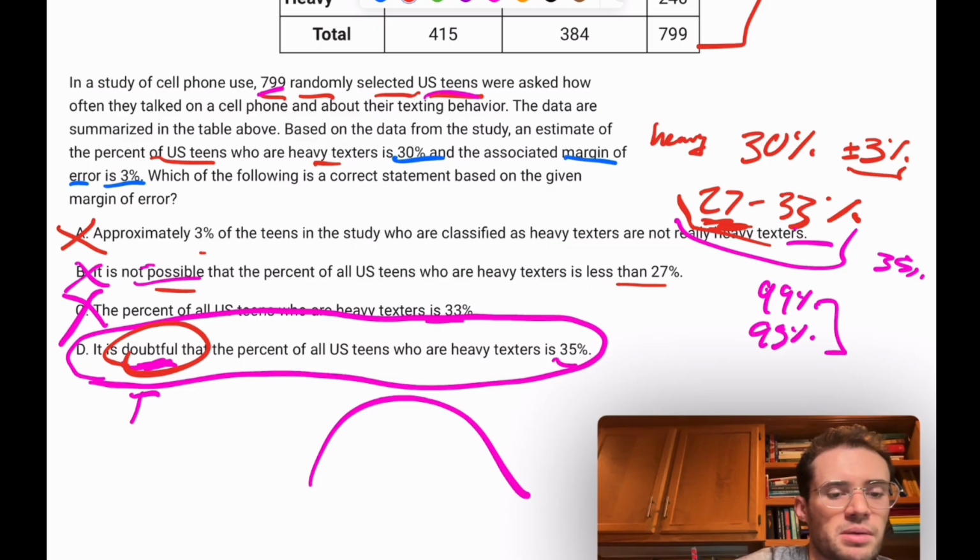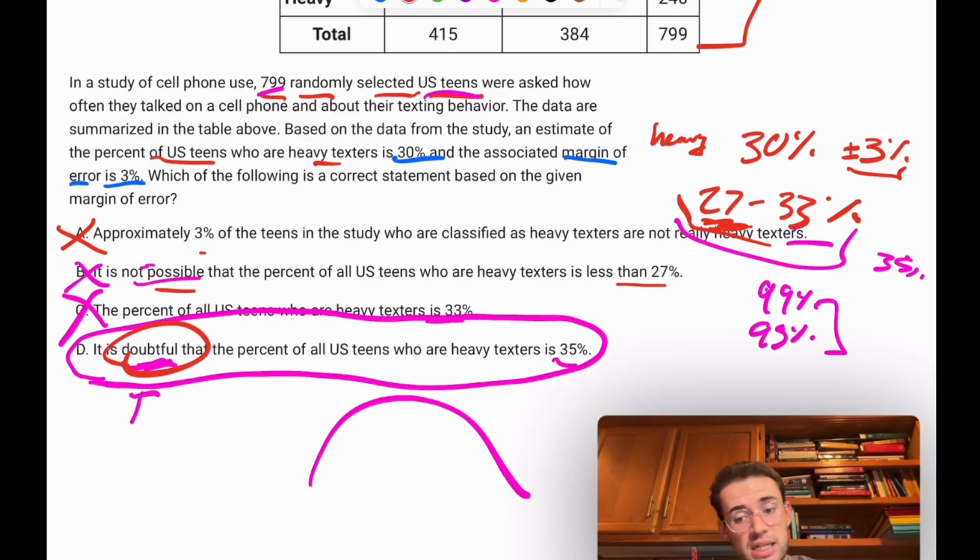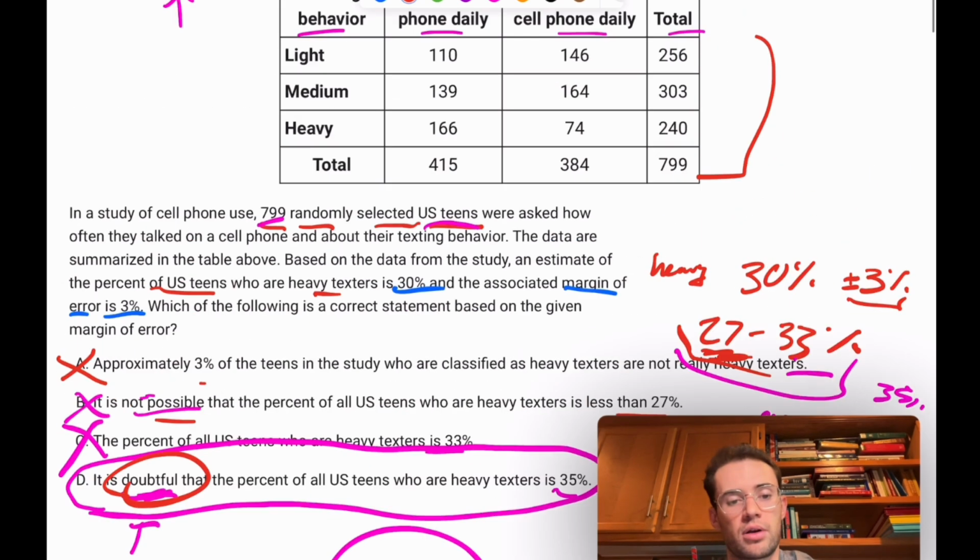Whereas doubtful is a better way to say this. It's doubtful that it's outside of that margin of error. Because that doesn't mean it's impossible. It does happen where something outside of the margin of error, or a huge anomaly, occurs. Things that are 1 in 100 chance happen all the time, but they're just a lot less likely than something that's within that margin of error, assuming that it's calculated correctly.